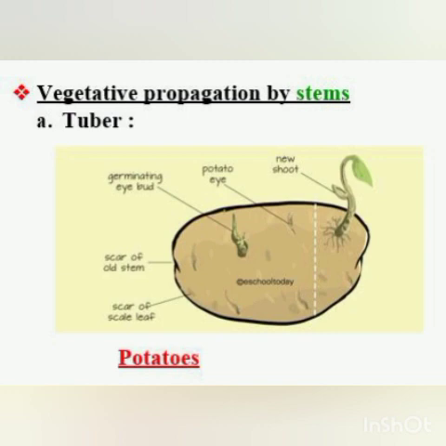It is an underground stem. Tuber is an underground stem, because here we are discussing vegetative propagation by stem. So first is the tuber. In the tuber, the underground stem swells due to the storage of food. It stores the food. So tuber is a swollen underground stem, and it has axillary buds in the axil of scale leaves.